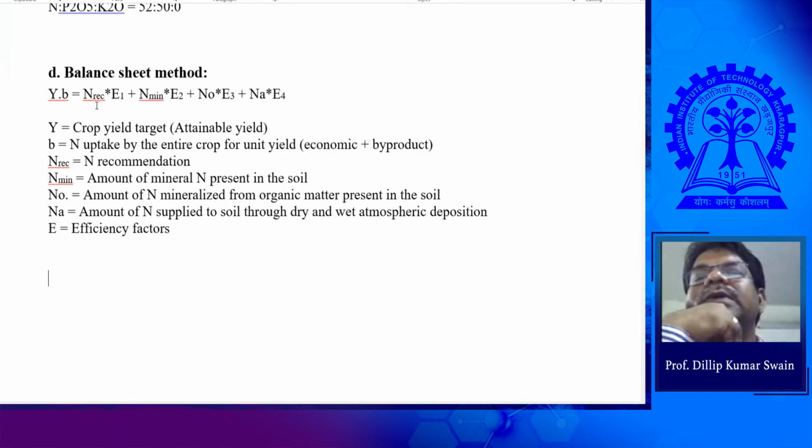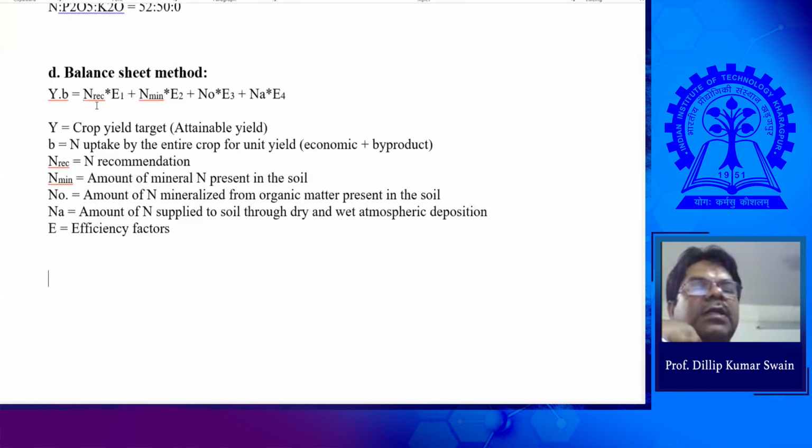For specific fertilizers like phosphorus, we apply the whole fertilizer at a time. We don't go for split applications, because if you apply phosphorus many times, it gets fixed in the soil and losses are more. It is better to apply it one time. Also, the crop requires phosphorus at the beginning for the root system and better root growth. So you don't go for a split application of phosphorus.